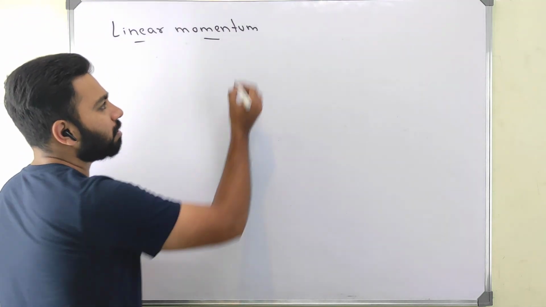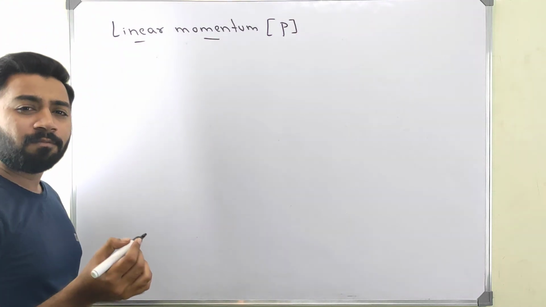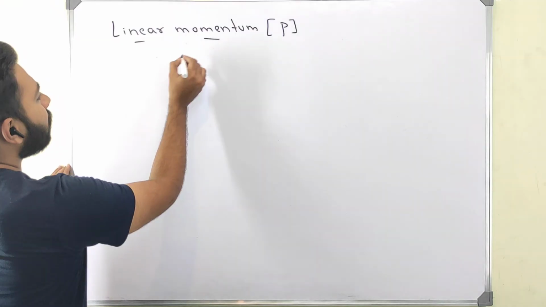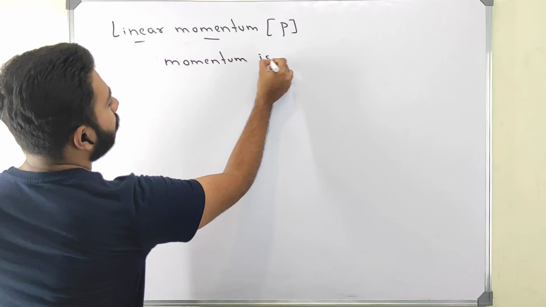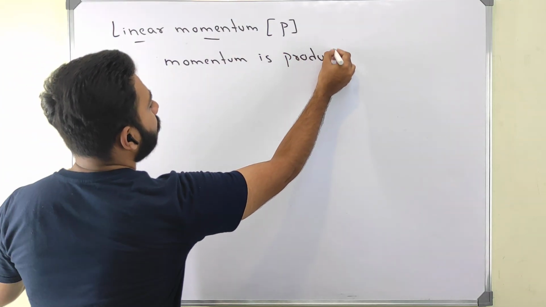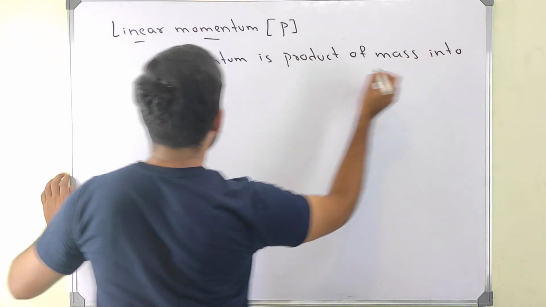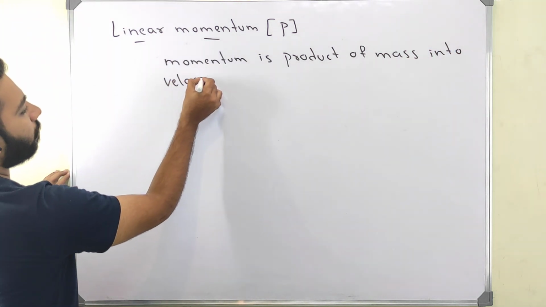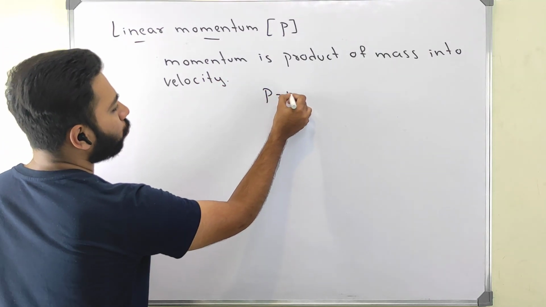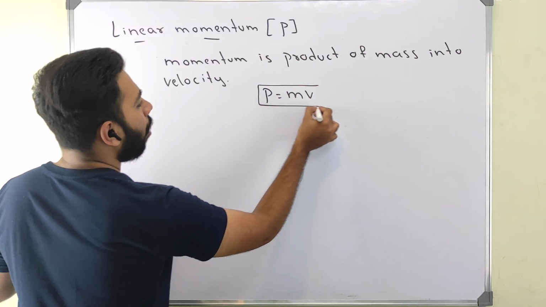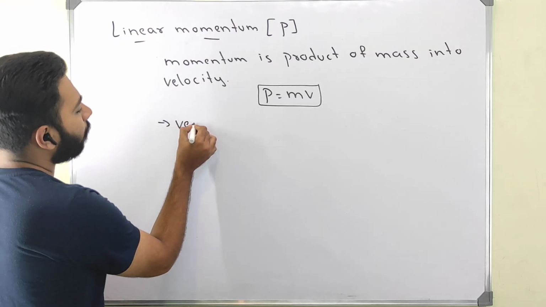See, momentum means what? We represent momentum by capital P. Momentum is the product of mass into velocity. Very simply, I can say momentum is the product of mass into velocity. So I can write P equals m times v. Always remember one thing: this momentum is a vector quantity.